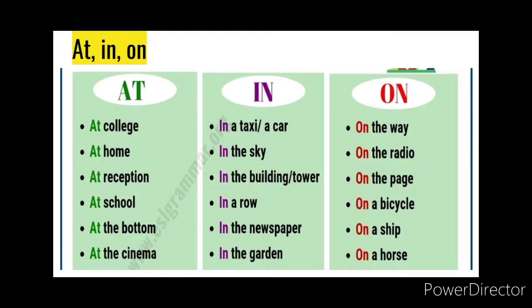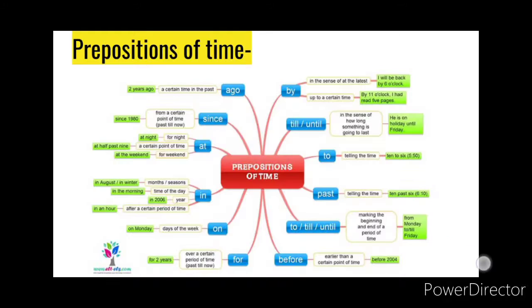Okay. Now let us see prepositions of time. Prepositions of time tell us when that particular thing happened or when it is going to happen. For example, meet me after 4 o'clock. So you have to meet a person, but when do you have to meet? After 4 o'clock. Okay. Now let us see one more example. Ago.